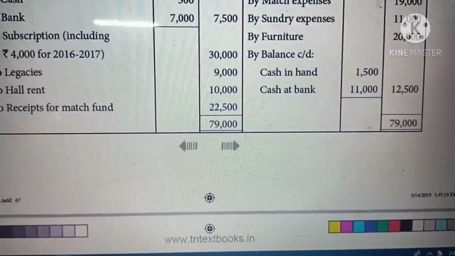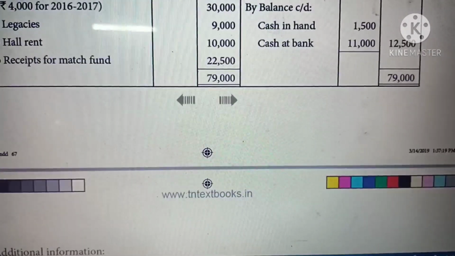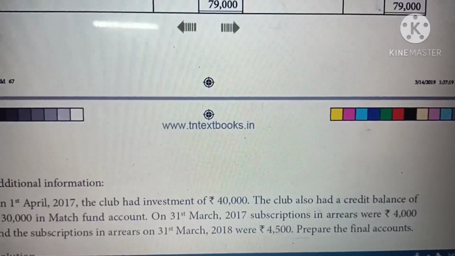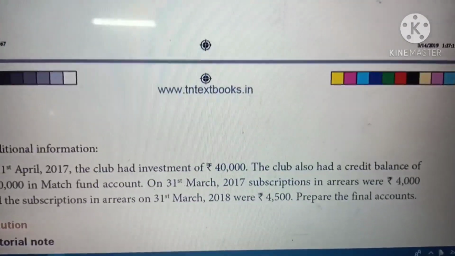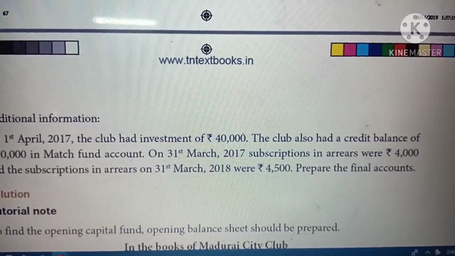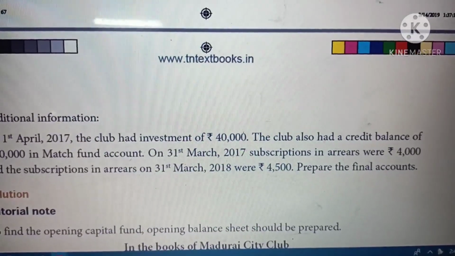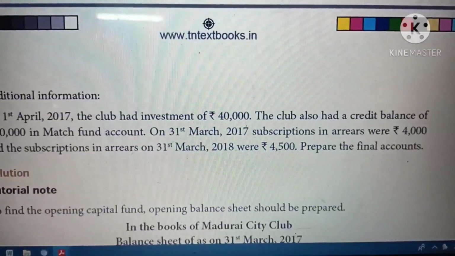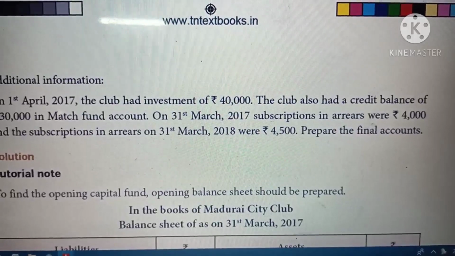Even in the additional information, I already told you, one year's opening, next year will be the closing. So one year's closing, next year will be the opening information. So if you have any opening investments or any asset, that amount also we have to show as closing asset. So investment also we have to show on the asset side.